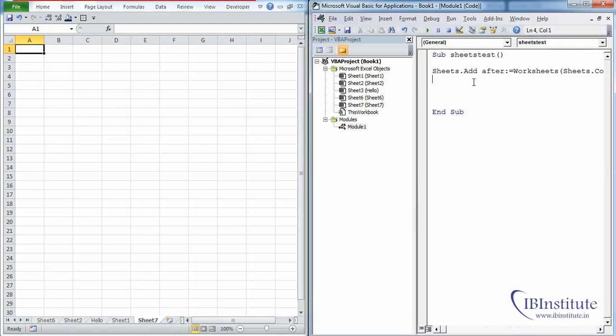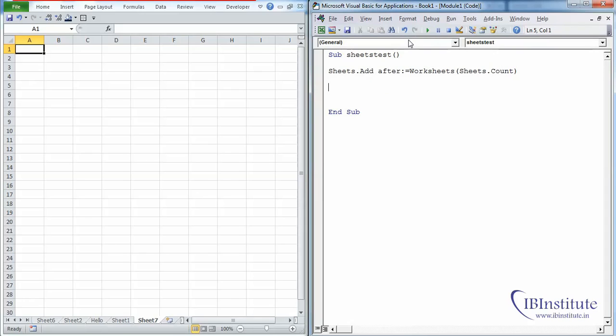Now let's suppose instead of inserting the sheet at the end or before the active worksheet, we want to specify after which sheet we want to insert the sheet. Let's suppose we want to insert the sheet after hello and before Sheet1. So what we have to do, let me close this project explorer first, and here instead of writing Sheets.Count, we will type the name of the worksheet, and that is "hello". Now press F5 and see that there is a new sheet inserted after hello.